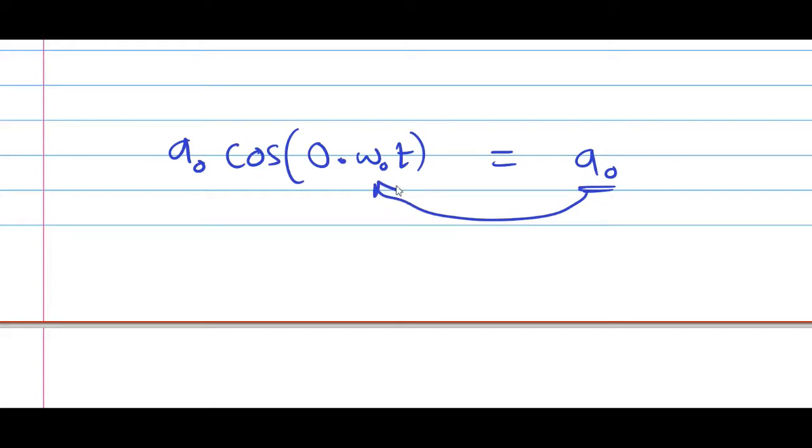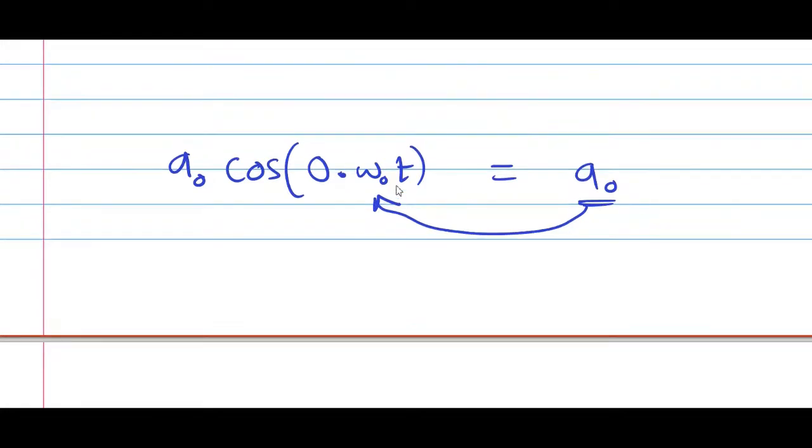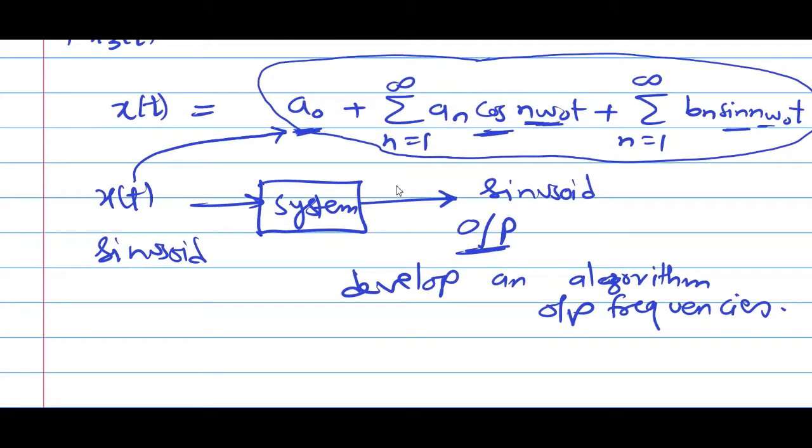So I will know that when the input to the system is a sinusoid, the output is also a sinusoid. The input frequency is the same as the output frequency. So I come to know the output frequency. By this method, with the help of Fourier series, I can develop an algorithm that can determine the output frequencies.